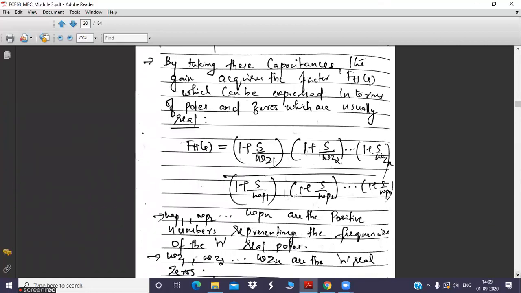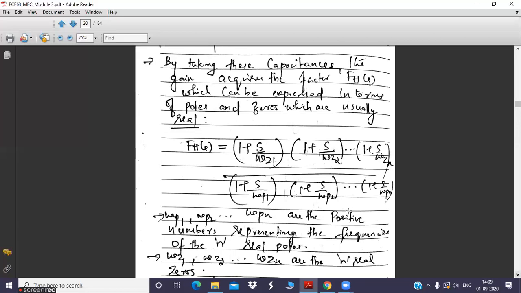So what is FH of S? FH of S is the high frequency gain function. And this gain decreases at high frequency because of the capacitances. It is because of the effect of internal as well as junction capacitances at high frequency. They will become open circuit. Oh, sorry, they will become short circuit. At high frequency, what happens to capacitive reactance? It will decrease. If frequency increases, capacitive reactance will decrease. As a result, the capacitances will appear as short circuits, due to which the FH of S value will be less than 1.